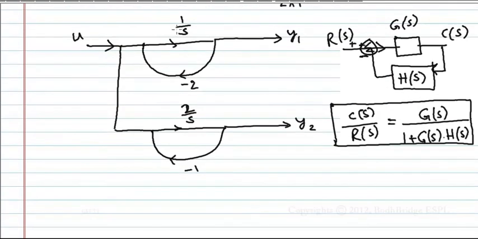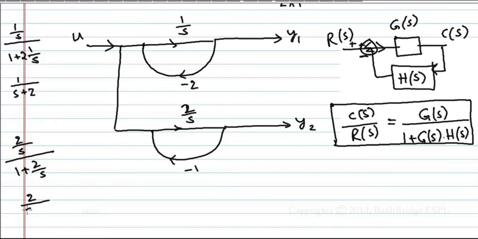When you simplify this, what is this? 1 by s, the upper one: 1 by s by 1 plus 2 into 1 by s. Don't take this minus, because this minus is coming from here, minus h of s. Therefore if you simplify, how much is it? 1 by s plus 2. And for this let us see: 2 by s by 1 plus 2 by s. This is how much? 2 by s plus 2. 1 by s plus 2 and 2 by s plus 2. Therefore I got the actual block diagram that he has given.